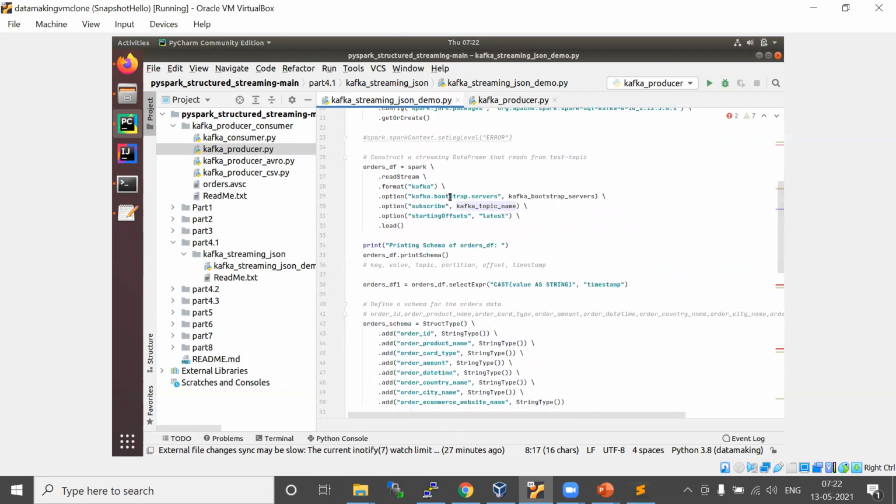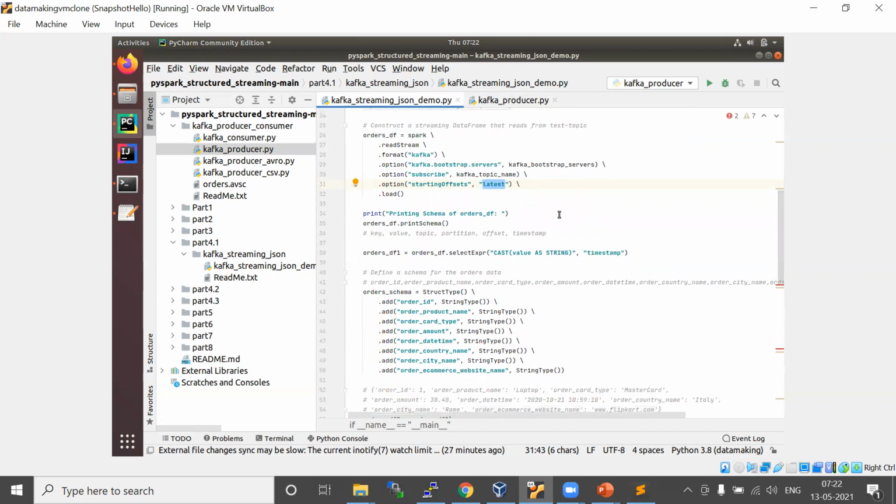While consuming it, you need to provide the bootstrap server and topic, and the starting offset as latest. So whatever message comes to the topic will be consumed. When the data is retrieved from the Kafka topic, it gives a streaming data frame which will have columns like key, value, topic, partition, offset, and timestamp.